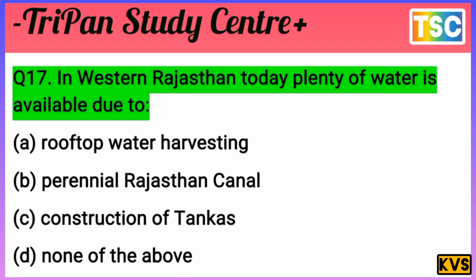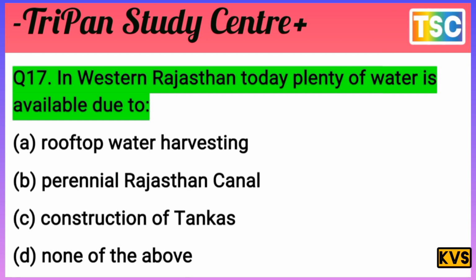The next question, an important question here. In western Rajasthan, today plenty of water is available due to? You know that the question is clear. In western Rajasthan, today plenty of water is available due to A, rooftop water harvesting; B, the Rajasthan Canal; C, construction of tanks; and D, none of the above. This is the most important. I give a few seconds, test your knowledge first of all.